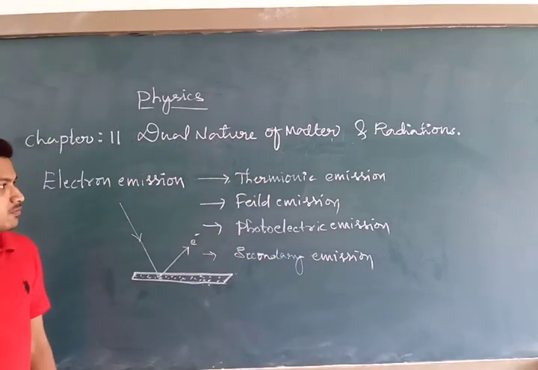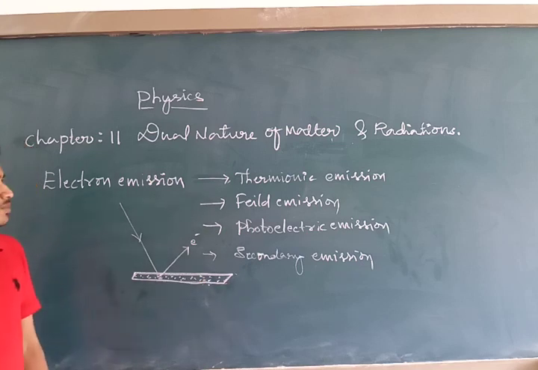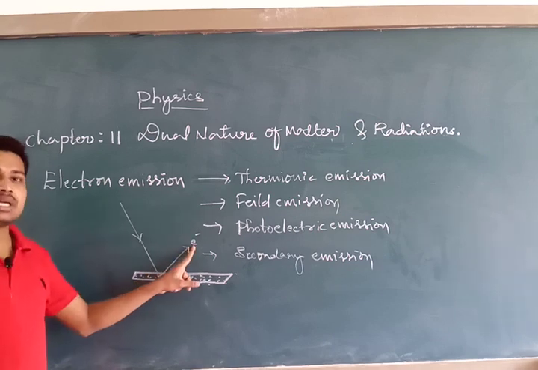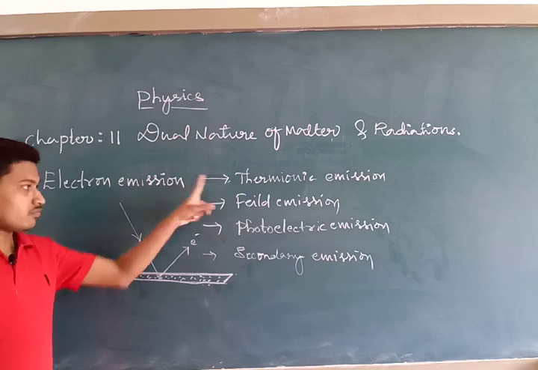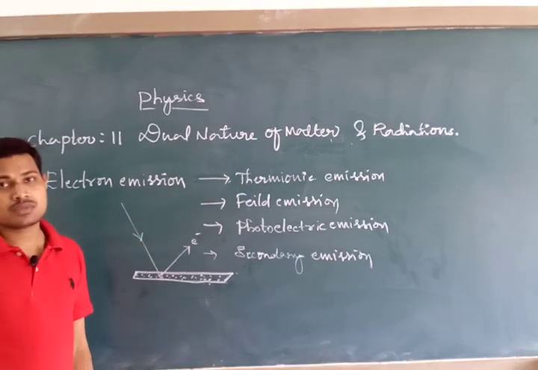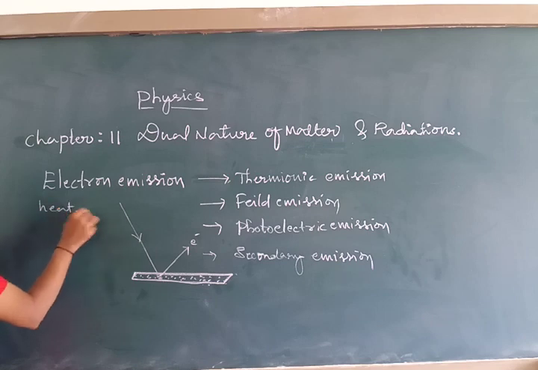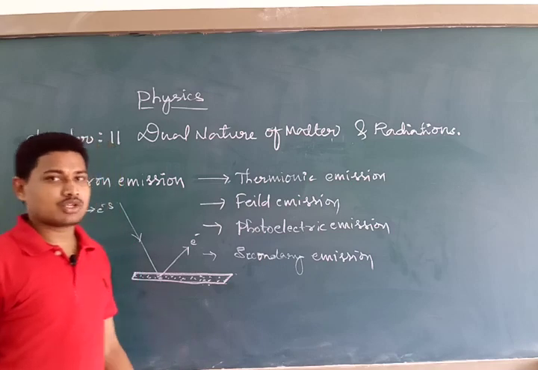On what basis do we have these 4 different types of emission? Very simple. Depending upon the source we subject the metal to in order to eject the electrons from its surface. If I supply heat energy to eject the electrons, that is termed thermionic emission.